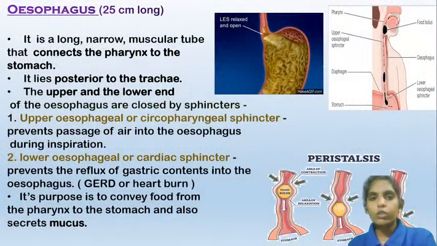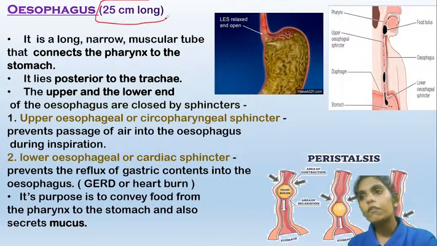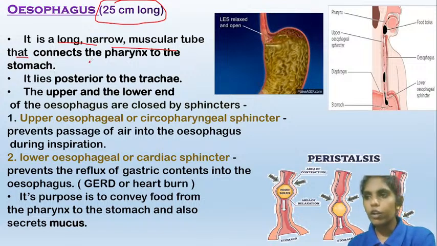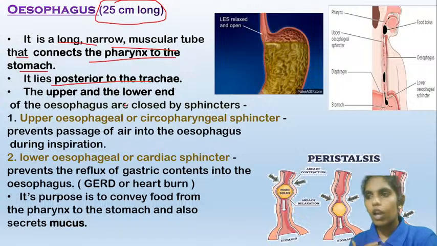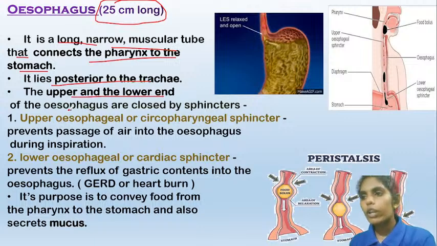Now coming to the esophagus. From the pharynx, the food enters into the esophagus. It is about 25 centimeters long. It is a long, narrow, muscular tube which connects the pharynx to the stomach, and it lies posterior to the trachea. Okay, it is present behind the trachea, that is the windpipe. The upper and lower ends of the esophagus are closed by sphincters.